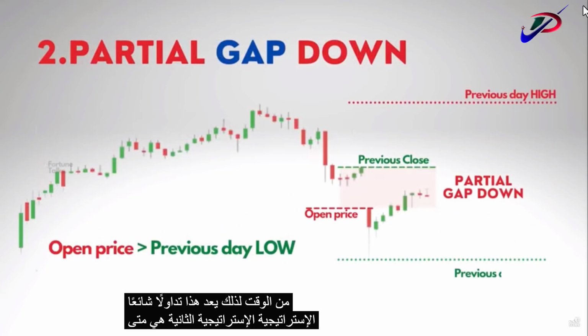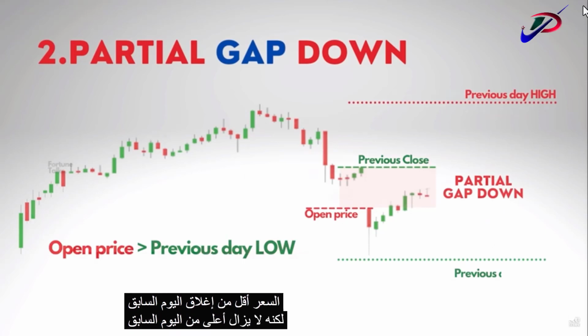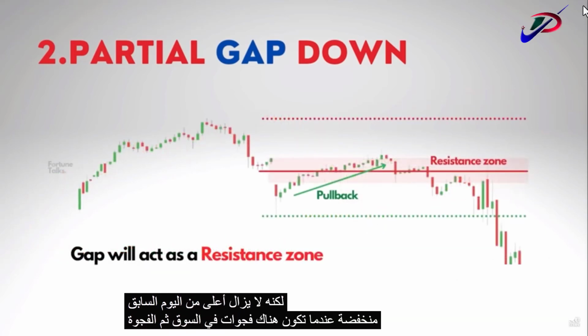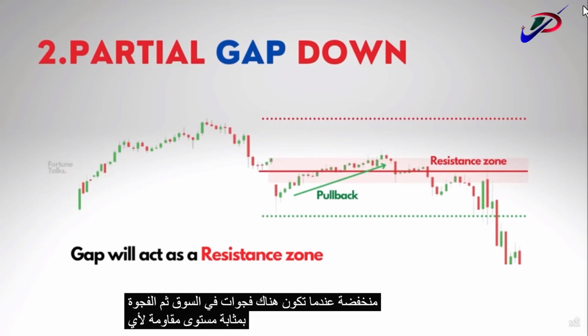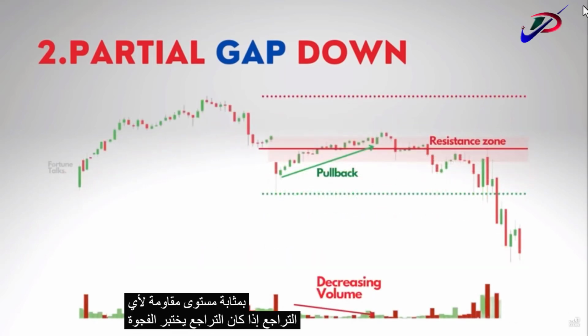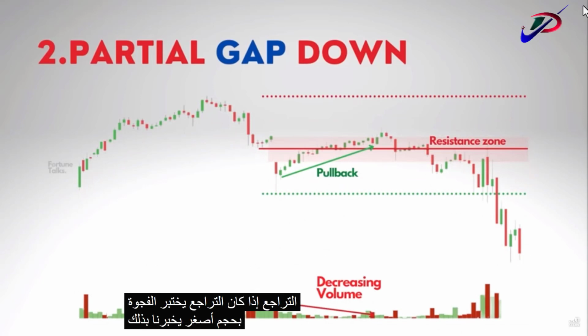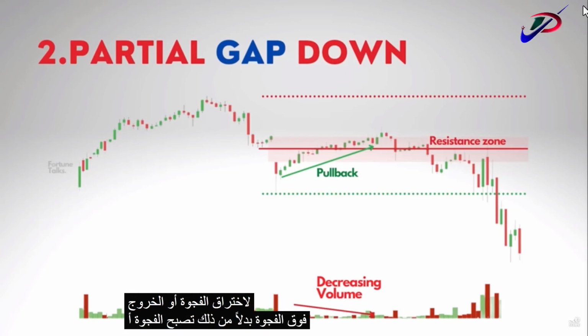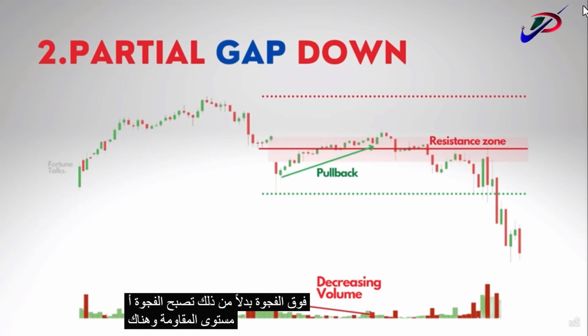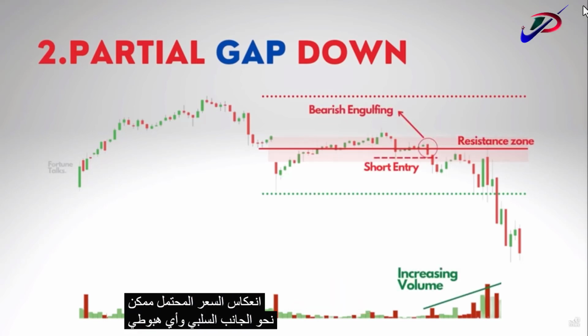The second strategy is when there is a partial gap down. That is, open price is below the previous day close, but it is still above the previous day low. When a market gaps down, then the gap acts as a resistance level for any pullback. If the pullback tests the gap with a smaller volume, it tells us that the price does not have enough strength to break through the gap or break out above the gap. Instead, the gap becomes a resistance level and there is a potential price reversal possible towards the downside, and if any bearish signal such as a bearish engulfing candle or a bearish pin bar gets triggered,